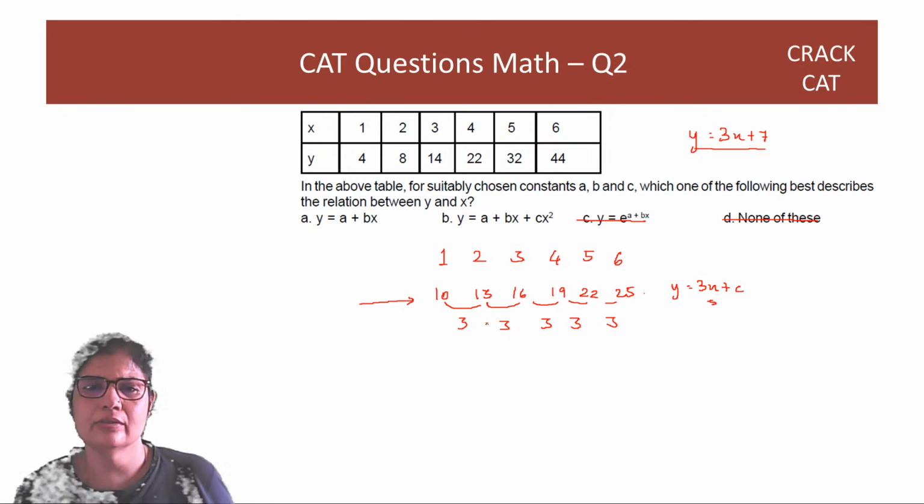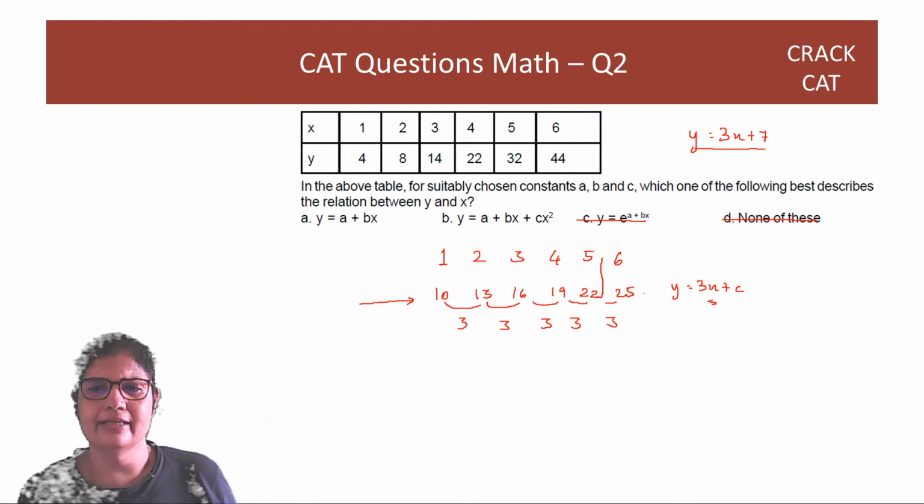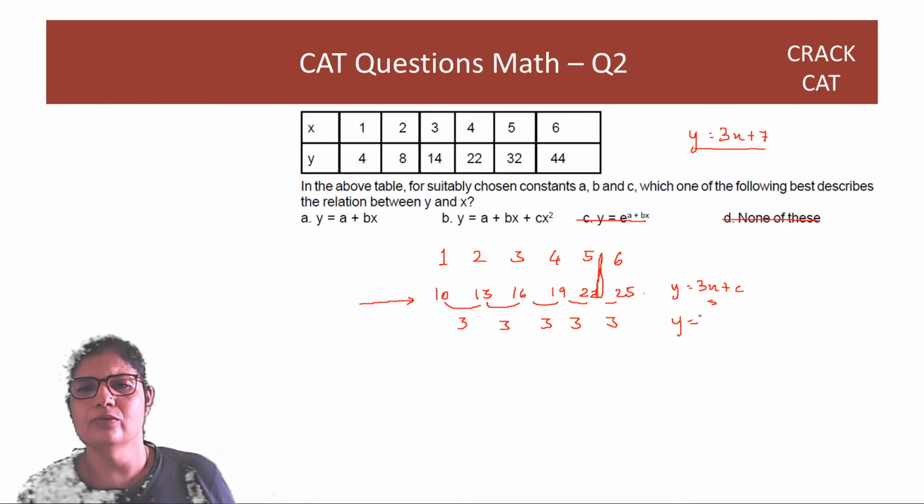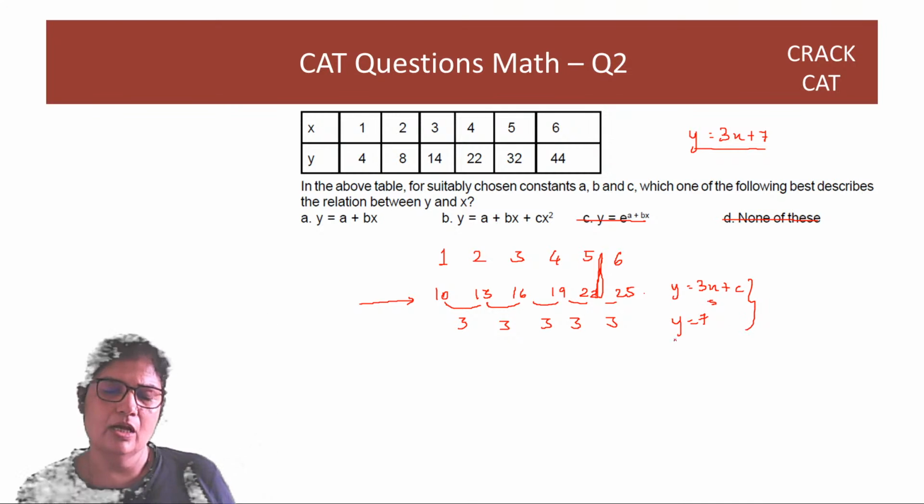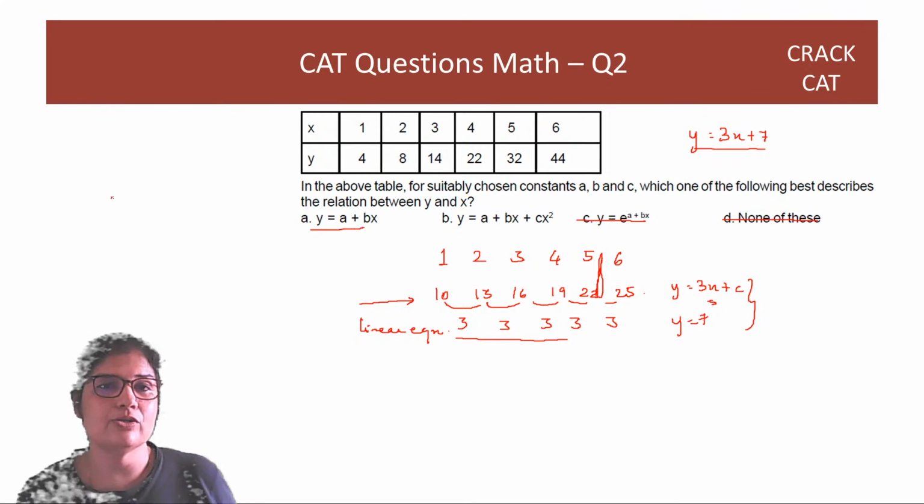You can substitute x equal to anything and compare. Like you can substitute x equal to 5. Correct? Here I'm looking at this particular column, right? So you'll get y is equal to 7. So the main important thing is that if the first difference is constant, that means it is a linear equation. Linear means this form.